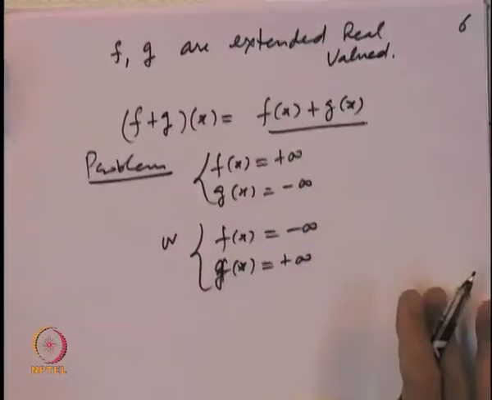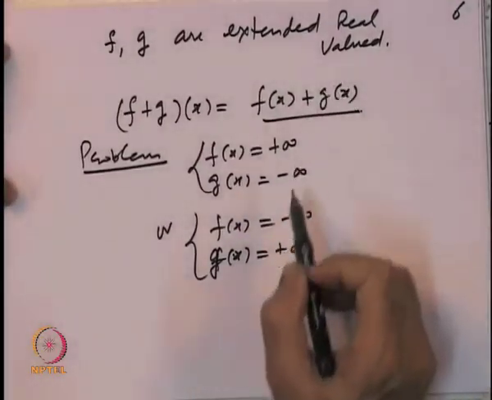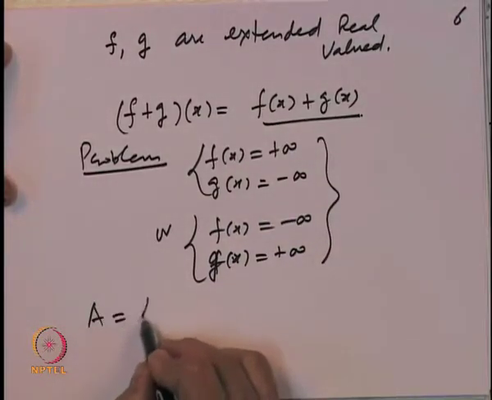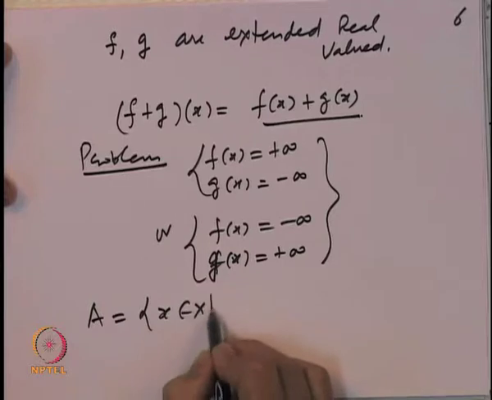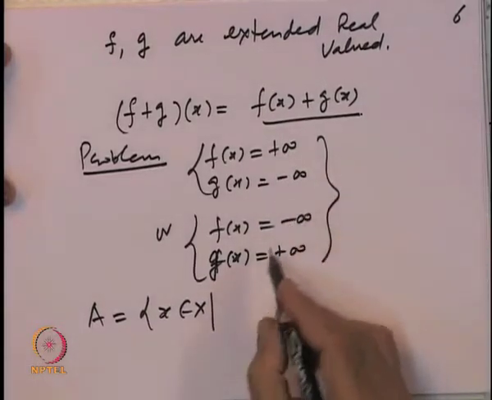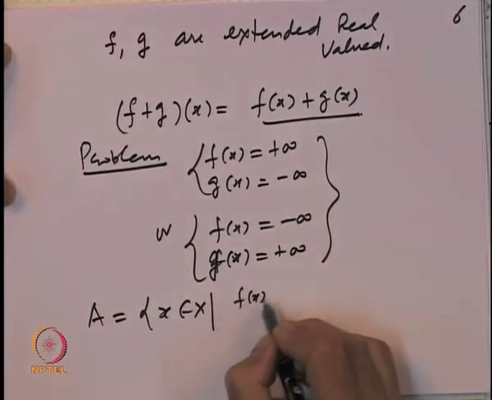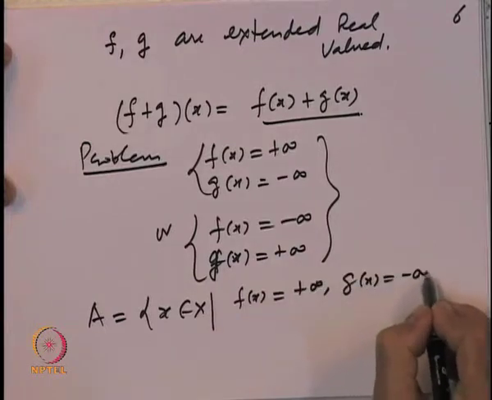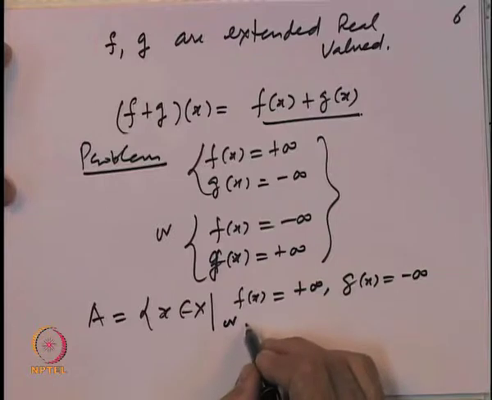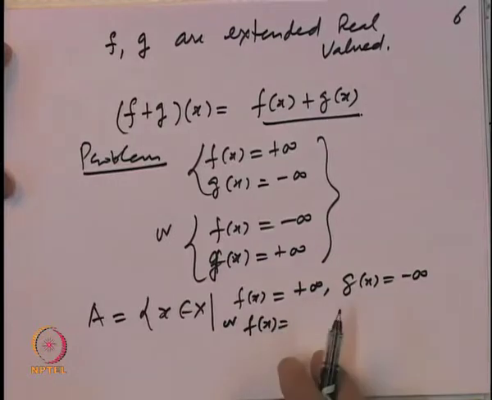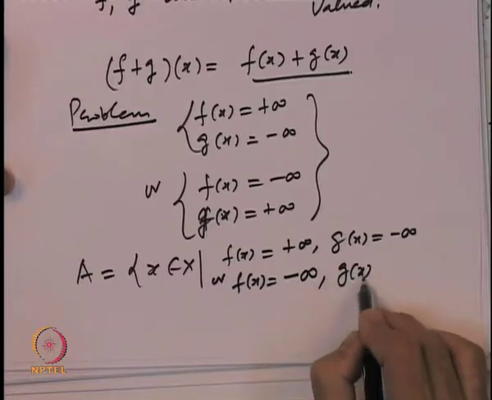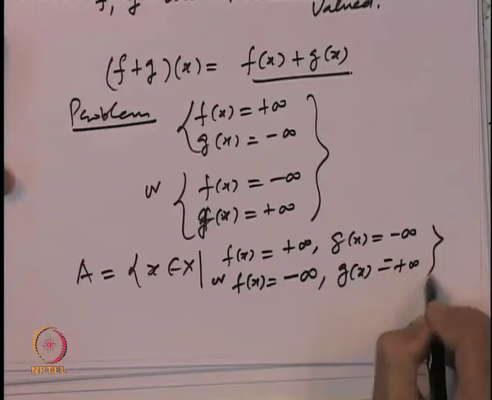So, what one does, meaning suitably defined, is to look at all the points, call the set A, of all x belonging to X where either of these things happen: f of x equal to plus infinity and g of x equal to minus infinity, or f of x equal to minus infinity and g of x equal to plus infinity.